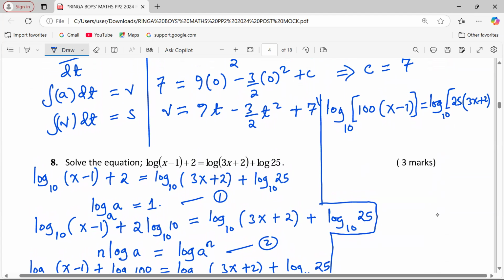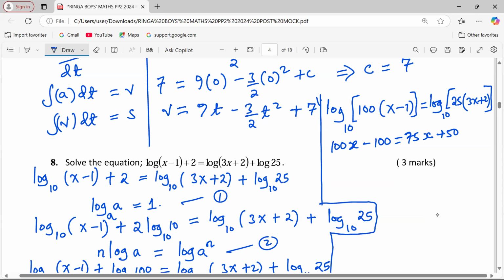Then now we can drop logarithms, not even canceling, dropping logarithms. Then we equate the left hand side and the right hand side. We solve. This shall be 100x minus 100 equals 75x plus 50, when you multiply 25 by 3.